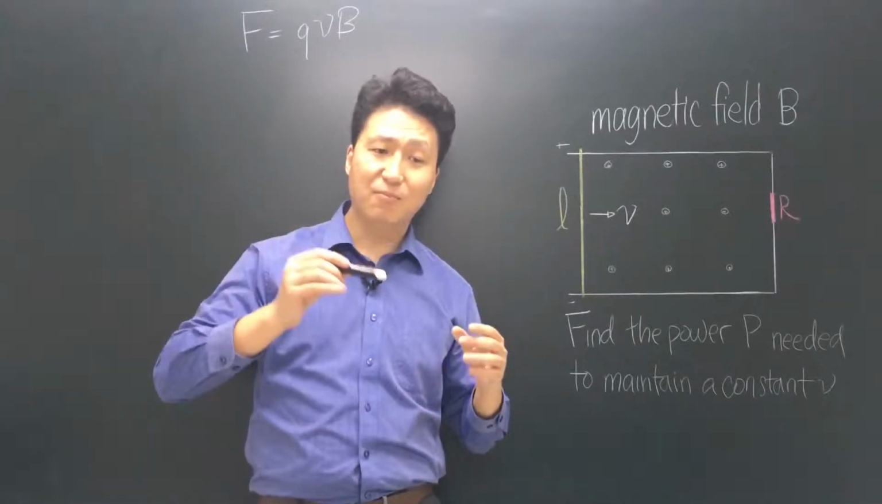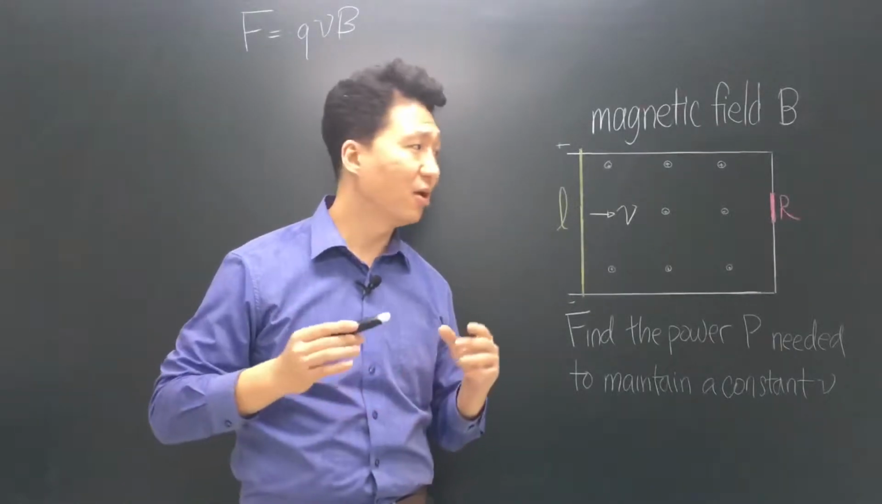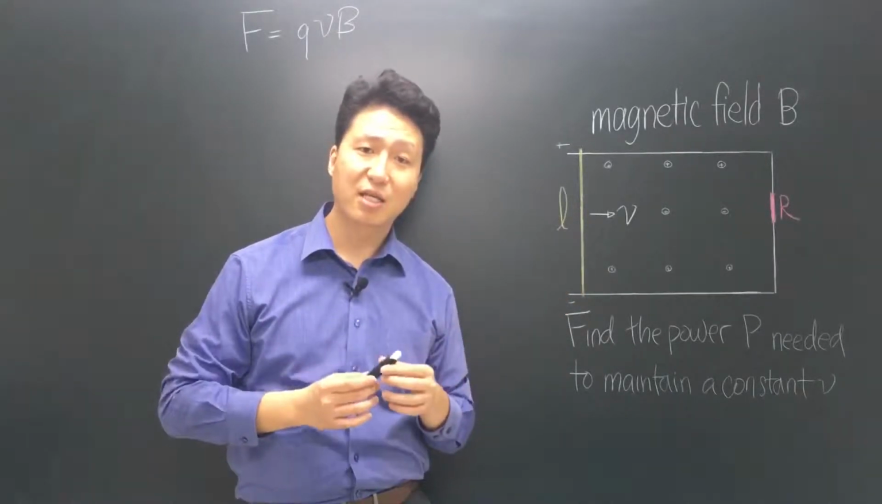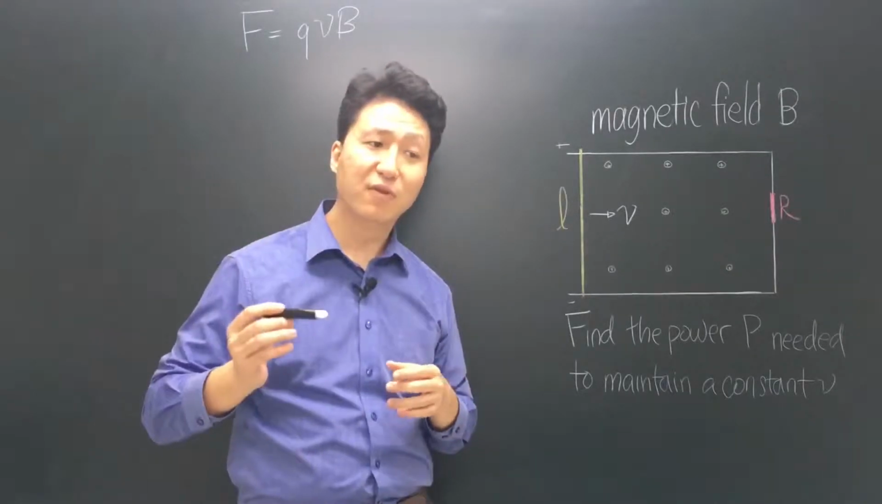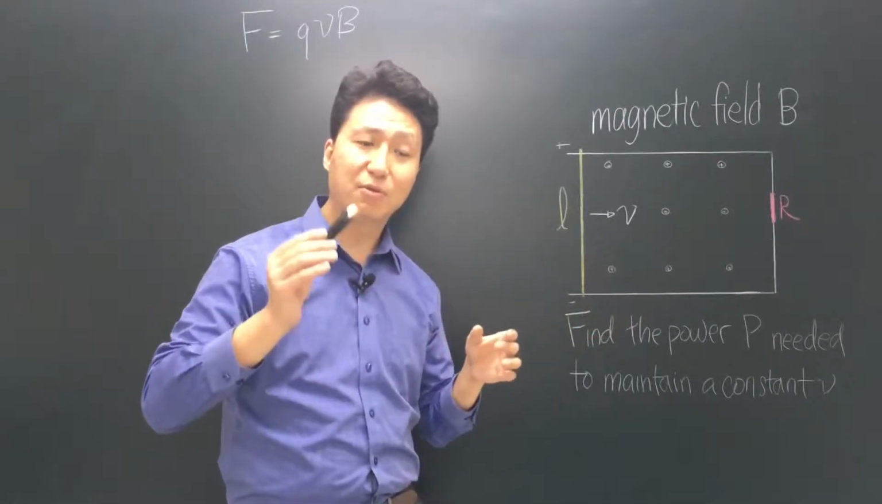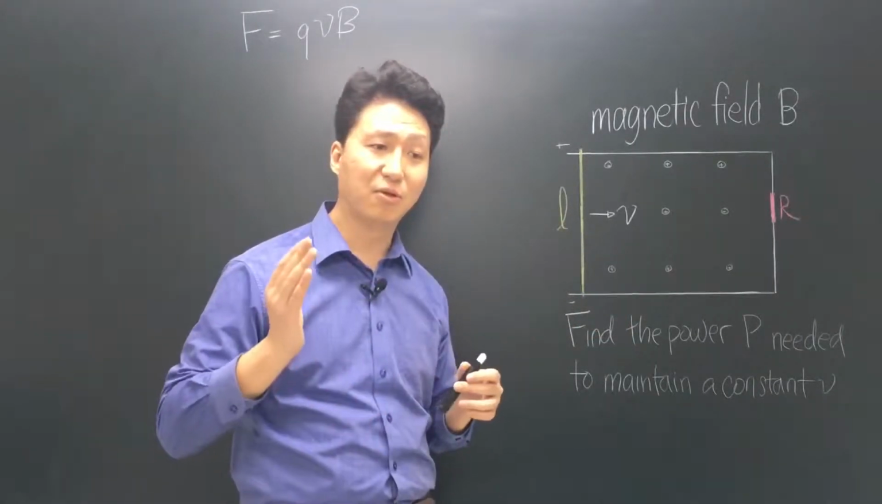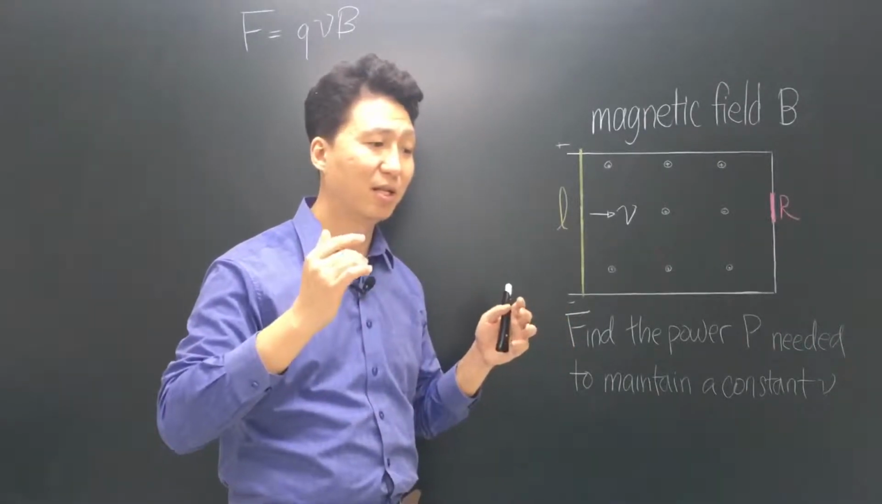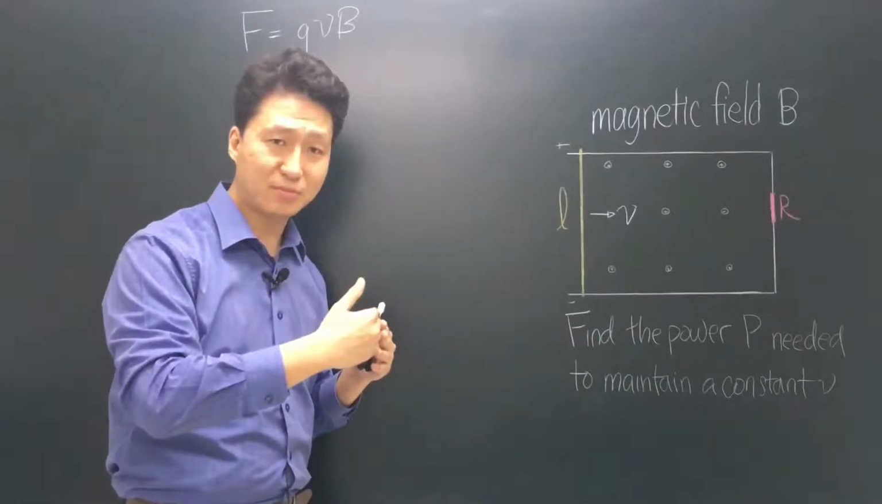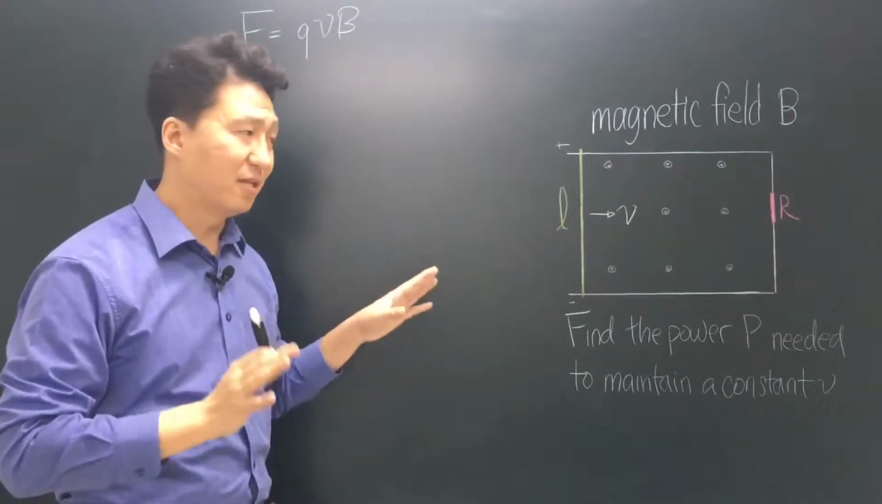If you see the previous sections in this chapter, you will see that we have studied how a charge moving through a magnetic field will experience a force that's perpendicular both to the direction of movement and to the magnetic field. This is a bit different than that.